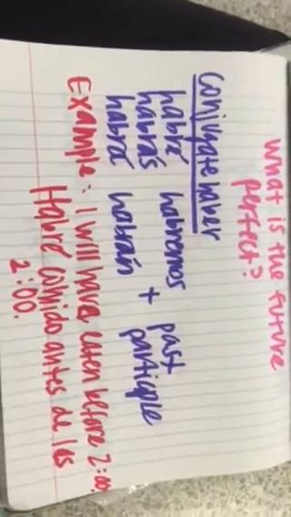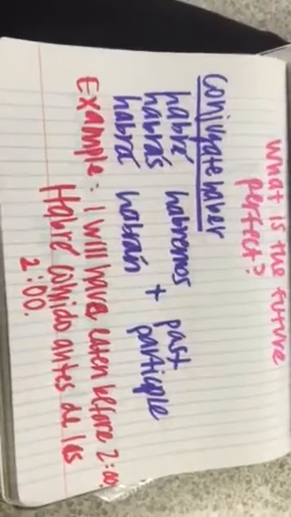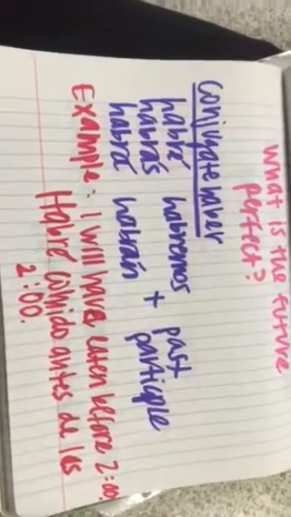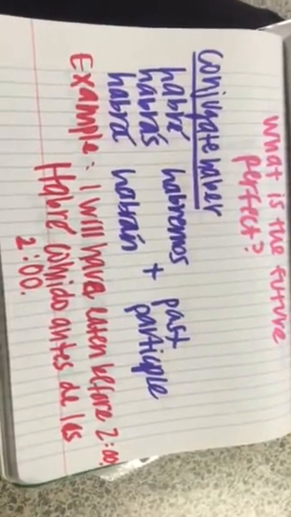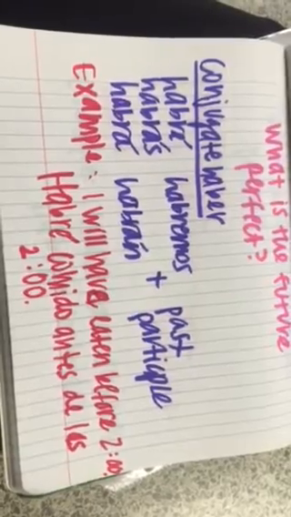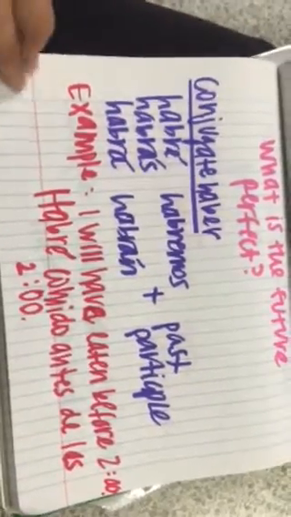What is the future perfect? First you must conjugate a form of haber, including habré, habrás, habrá, habremos, habrán, and add a past participle. An example of this is I will have eaten before 2 o'clock, meaning habré comido antes de las 2.